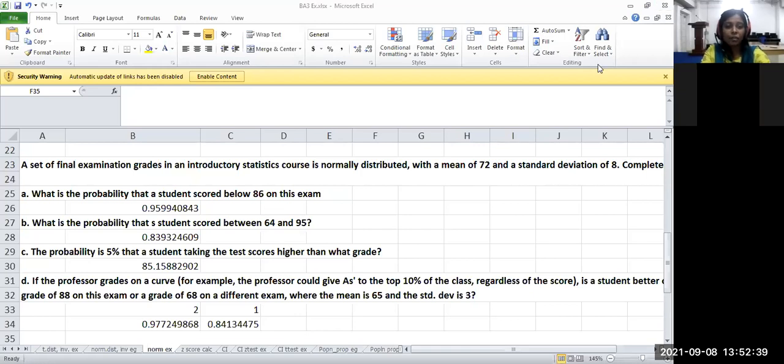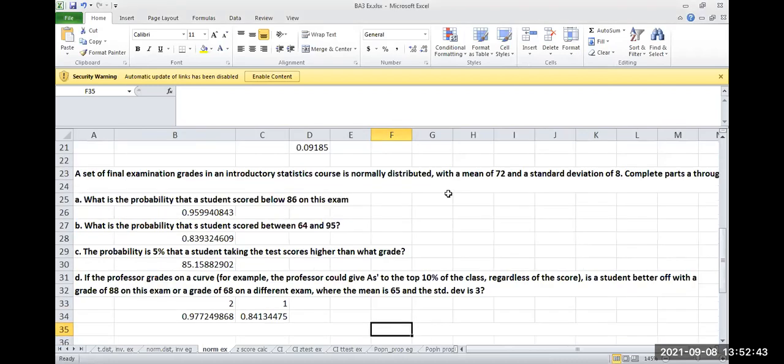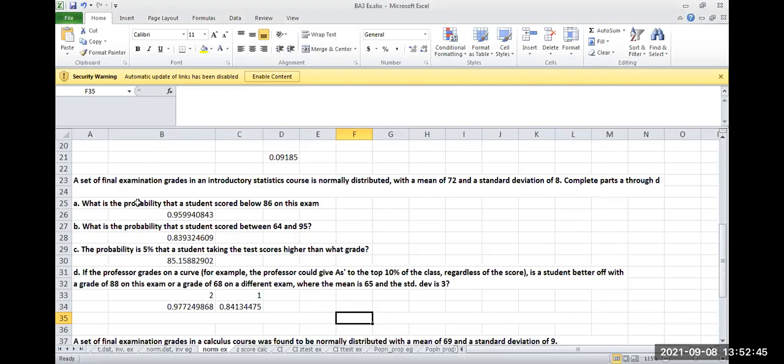ठीक है. So here for now we have already seen the questions from A to C, okay, with mean 72 and standard deviation 8. तो यहाँ पे all these questions are very similar to the questions which are given in assignment. उसी तरह से if you solve it, you'll get all the answers for this. Okay, but please, if you're copy pasting from anywhere, जो भी है, please at least see कि what values are given as your mean and standard deviation. Please do not make that mistake.